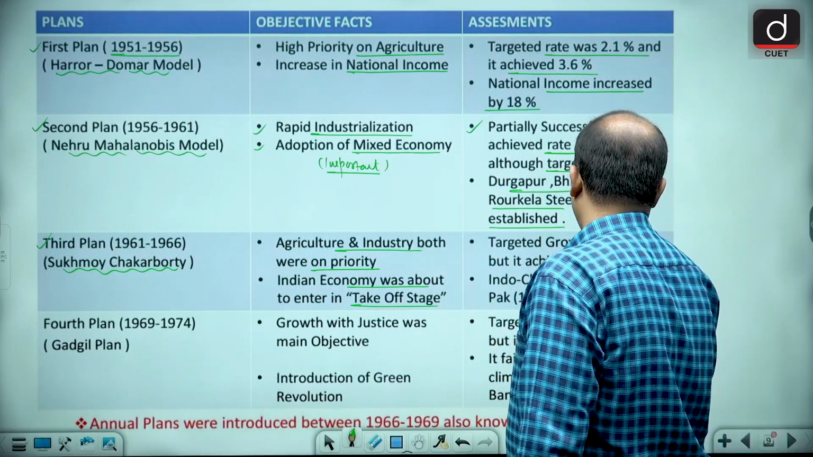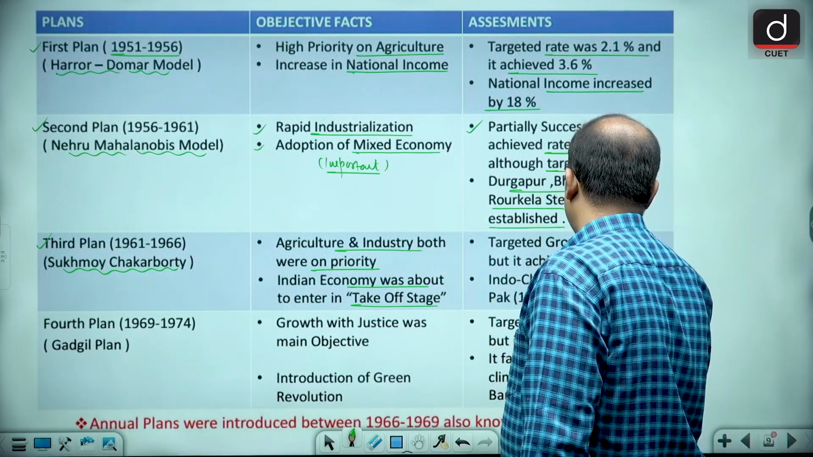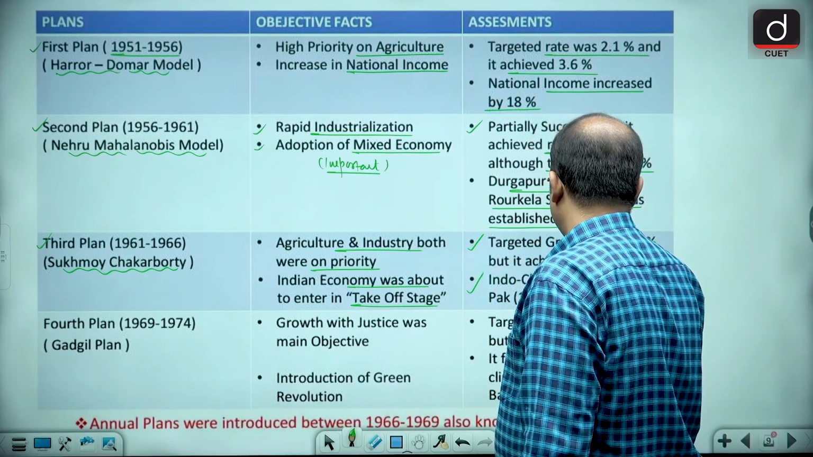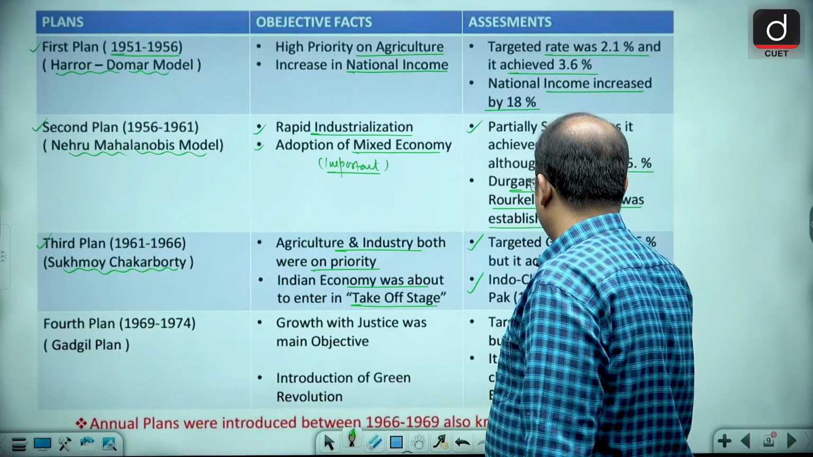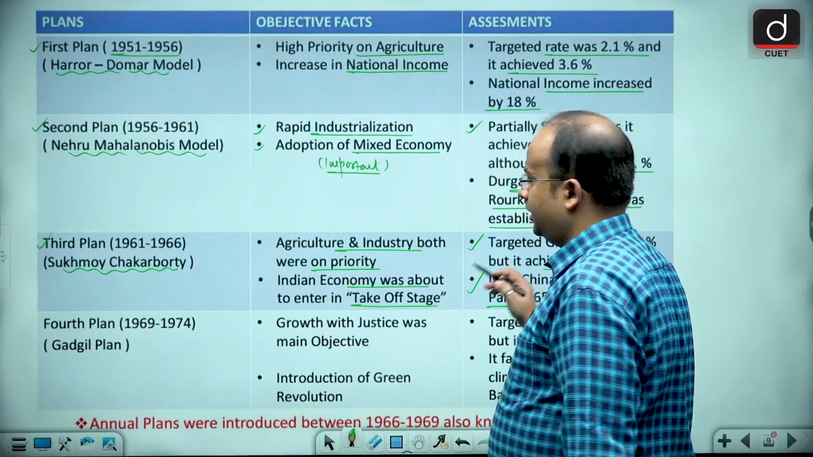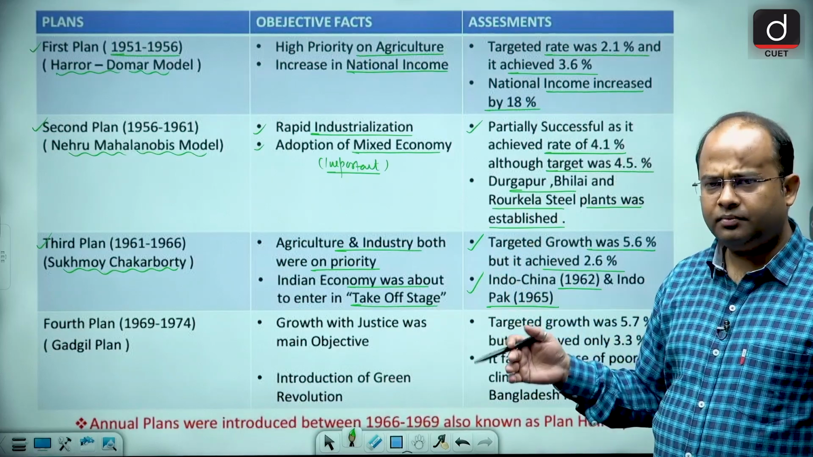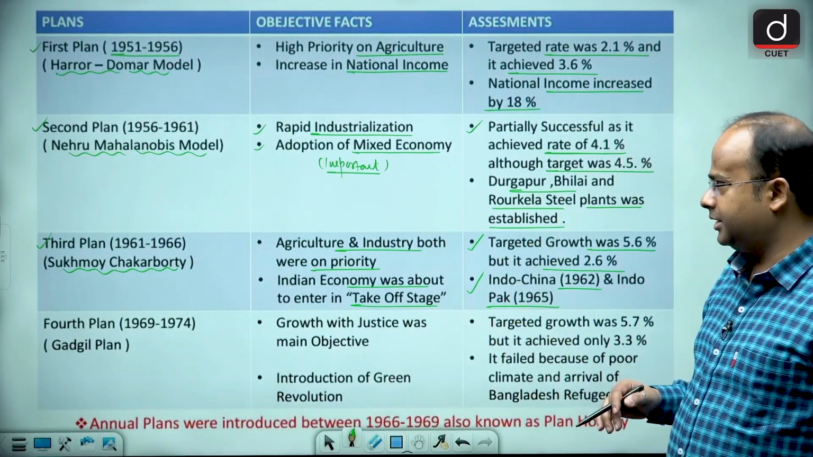Now the target growth rate was 5.6, but it achieved only 2.6. The reason was this: the Indo-China War in 1962, when an emergency was declared, plus the Indo-Pakistan War in 1965. The third 5-year plan did not achieve the desired targets.